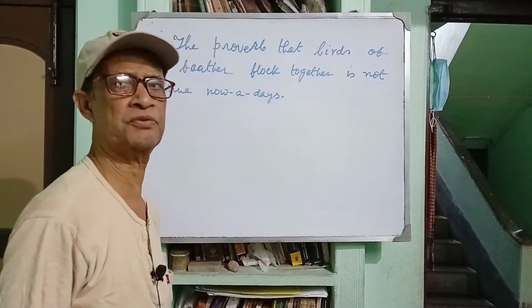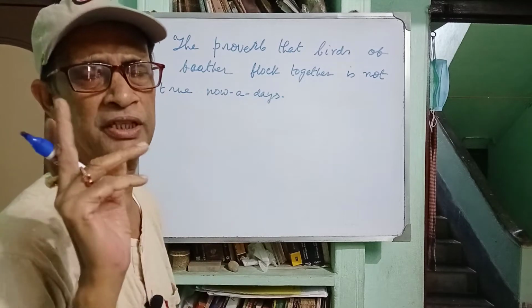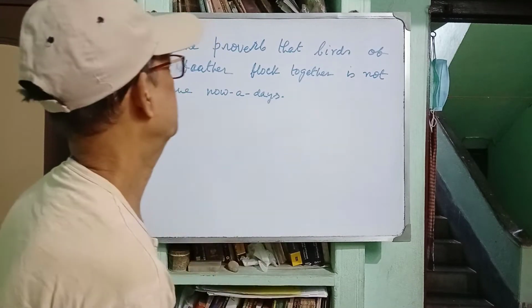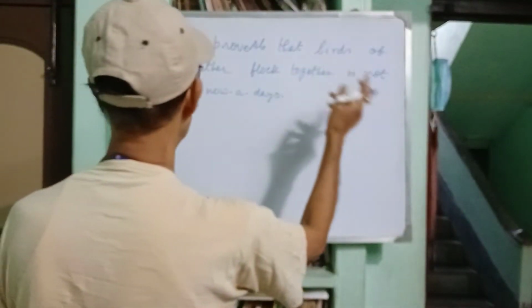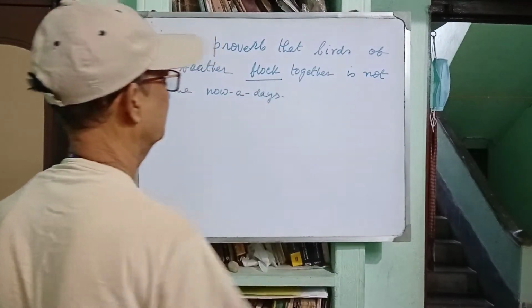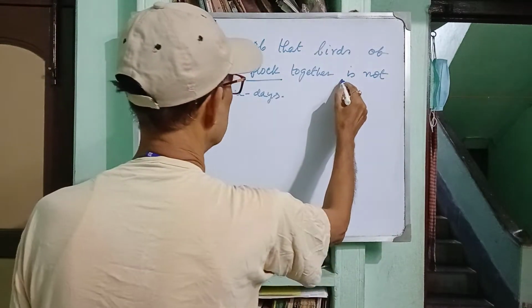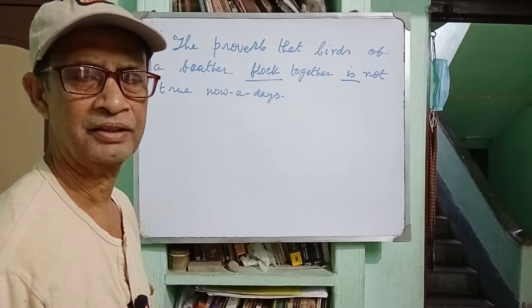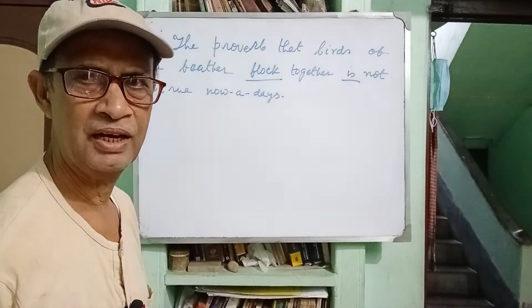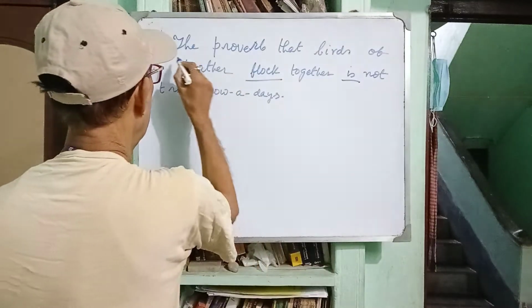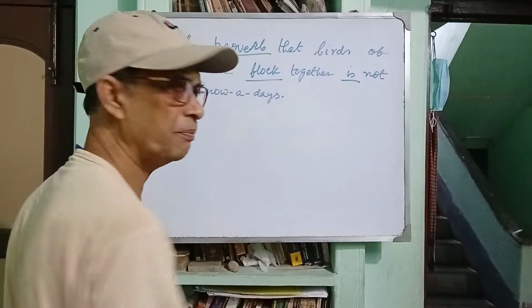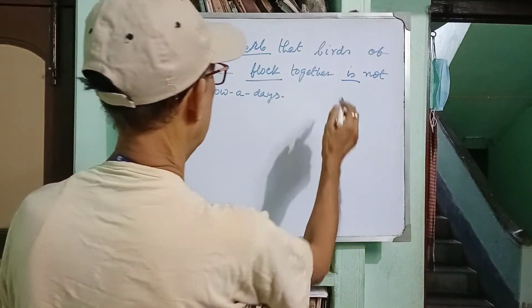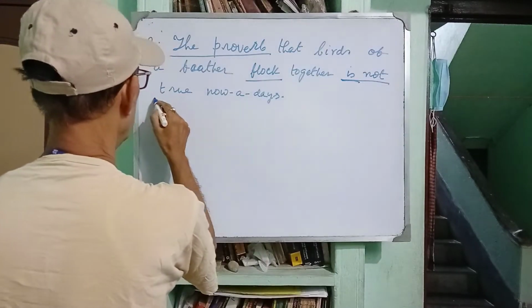How many finite verbs are there in the sentence? You see that there are 2 finite verbs, so there are 2 clauses. The proverb that birds of a feather flock together is not true nowadays. Then what is the principal clause? Let us follow. The proverb means saying, the proverb is not true nowadays.